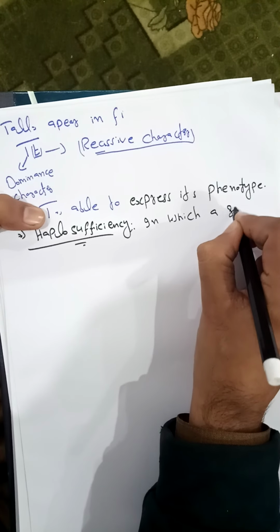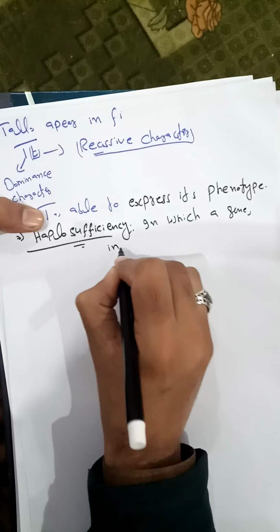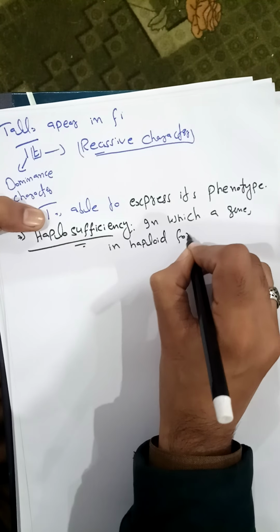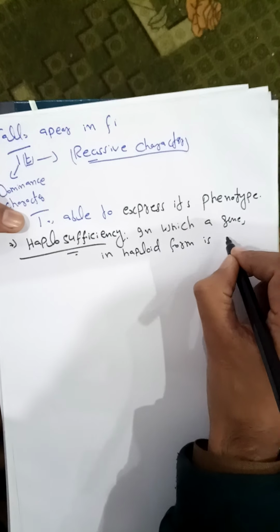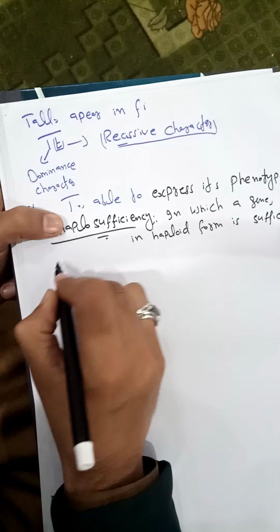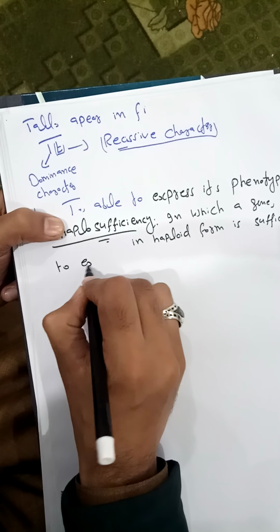Haplosufficiency is a phenomenon in which a gene in haploid form is sufficient to express its phenotype.